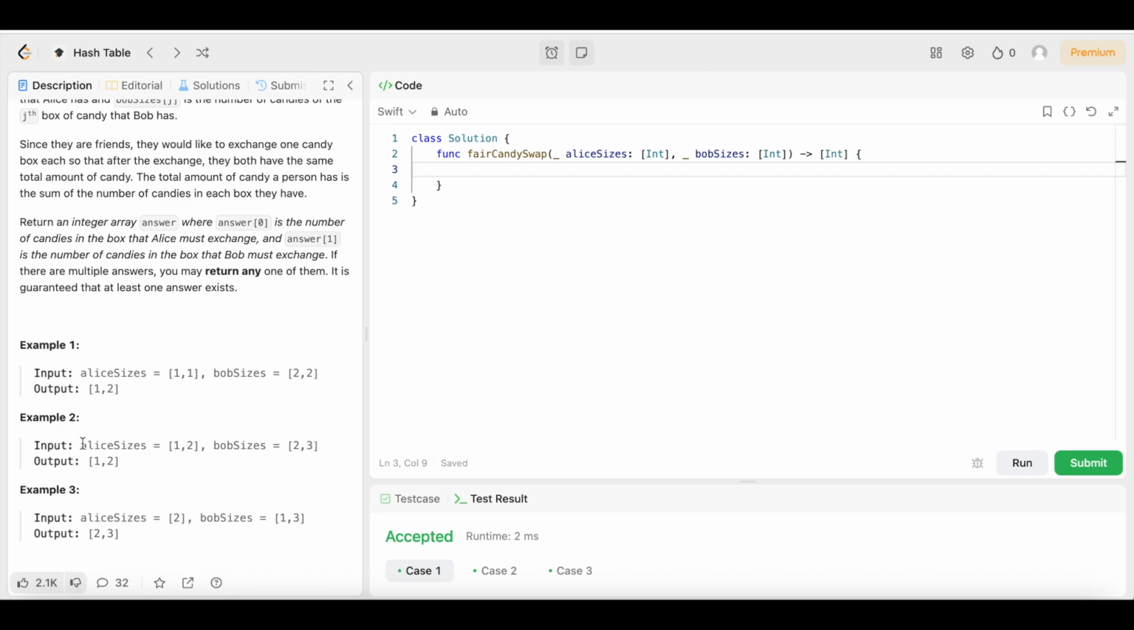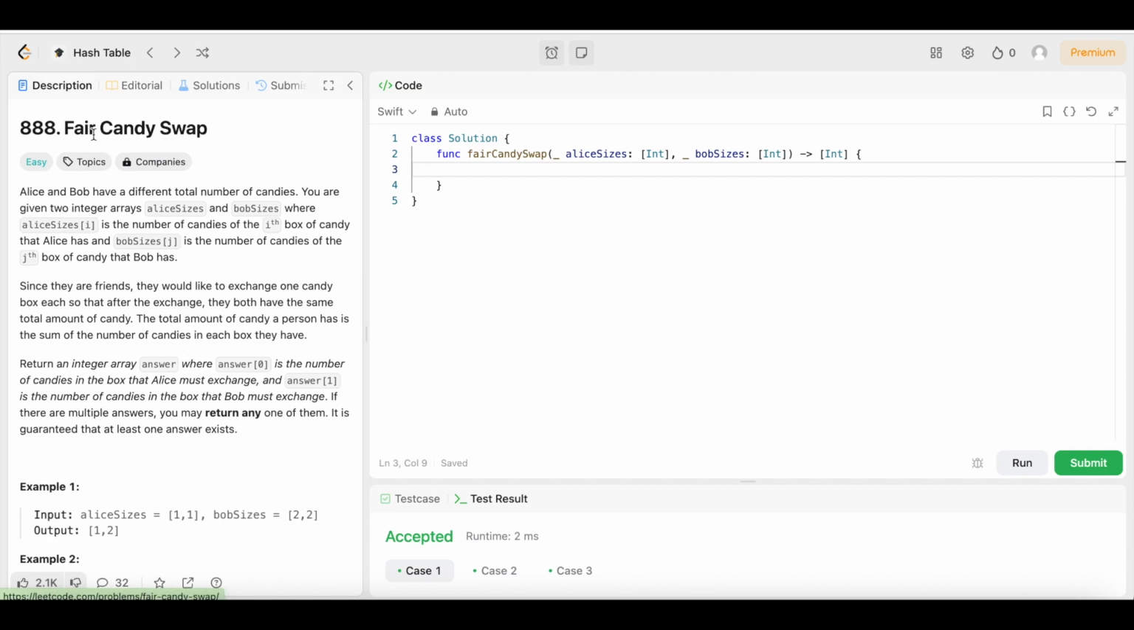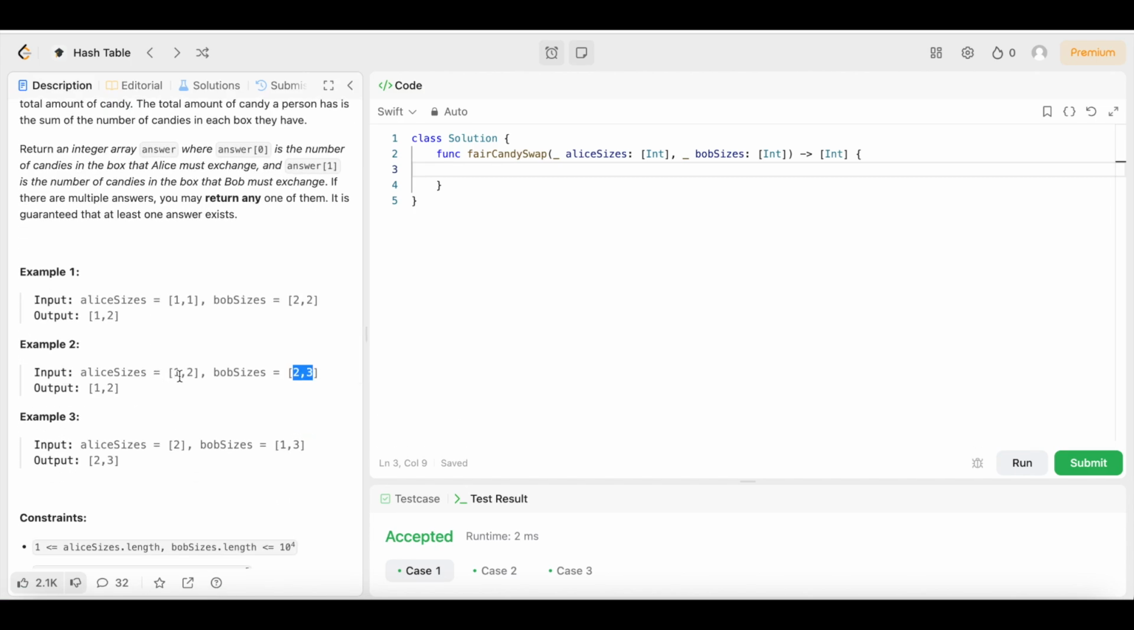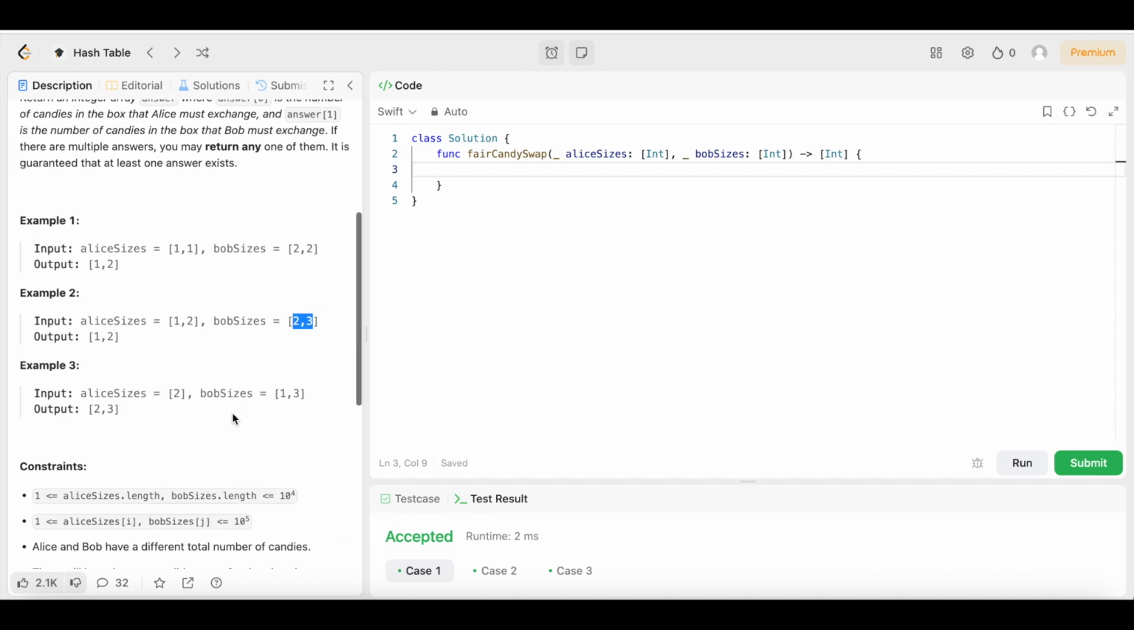In example number 2, we have Alice sizes. She has an array of integers 1 and 2. Bob sizes is an array of integers 2 and 3. The output is 1 and 2, right? So we take this 1, give it to Bob. Now take this 2, give it to Alice. So now Alice would have 2 and 2. Bob would have 1 and 3. 2 plus 2 is 4. 1 plus 3 is 4. That's a fair exchange. That's a fair candy swap right there, because at the end of the day, they will both have 4 candies. So let's look at example 3, where it seems like a trick question, but it's not that tricky.